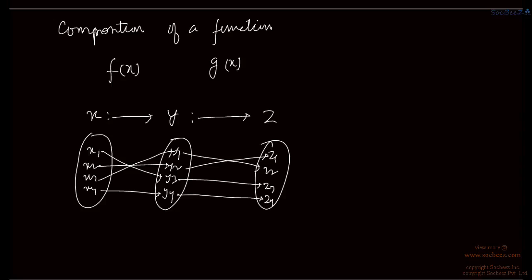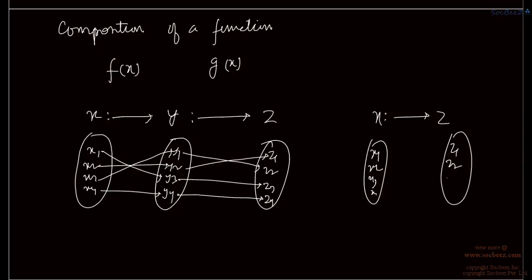Since x1 maps with y3 and y3 maps with z3, x1 maps indirectly with z3, right? Similarly, x2 with y2 and y2 with z1, then x2 to z1. And x3 maps with y1, y1 to z2, then x3 with z2. And x4 with z4. So we have a mapping from x to z indirectly.